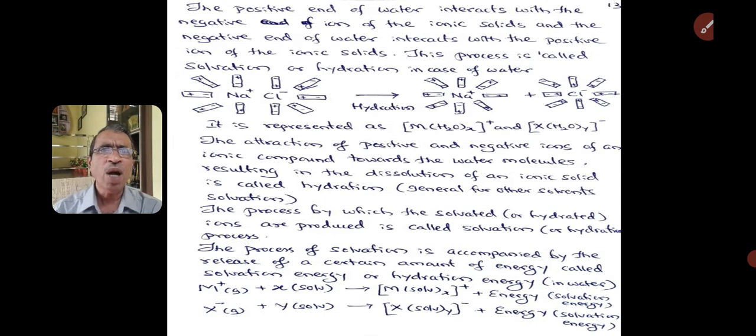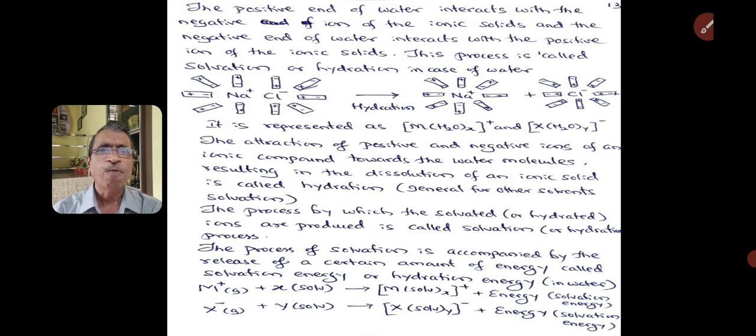Now the positive end of water interacts with the negative ions of the ionic solids, and the negative end of water interacts with the positive ions of the ionic solids, and this process is called solvation.